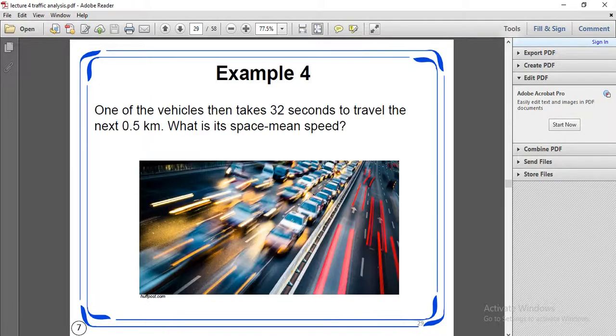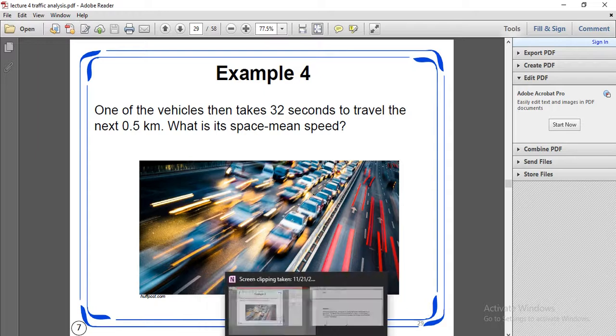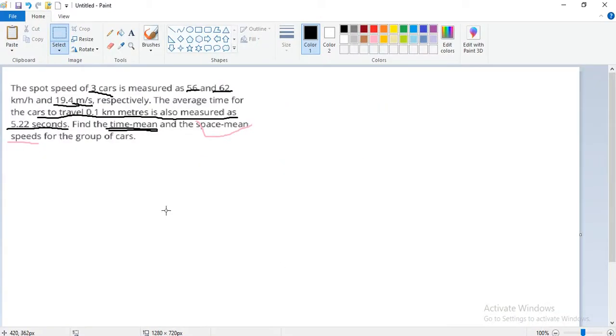Here it is 0.5 kilometer. The length is 0.1 and the time is 5.22 seconds. 0.1 divided by 5.22 seconds is 0.019.